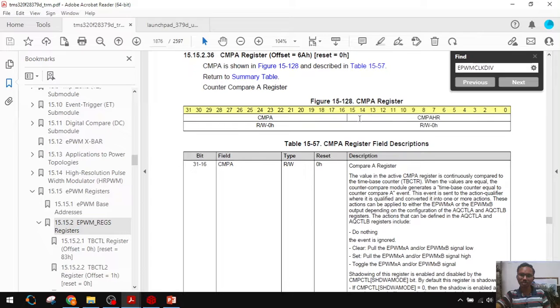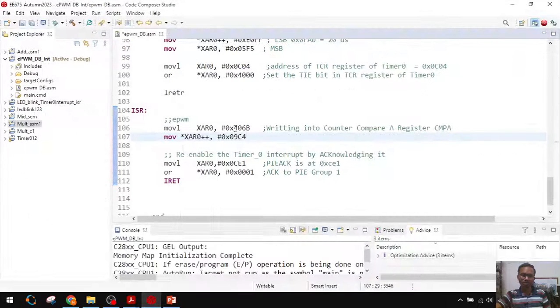Here 2 registers are there. I mean a 32-bit register, we have to load into the upper 16 bits. That's why the offset is 6B, so I am loading into 406B. I want 50% duty ratio, so I am loading with half of the TBPRD. That calculation you can do.